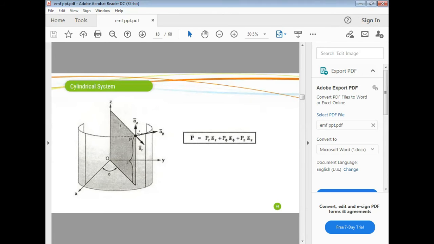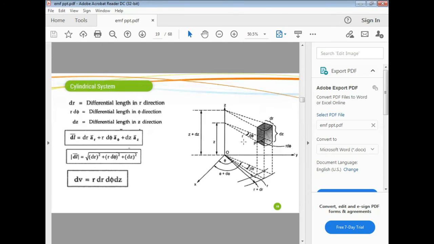So these are the three unit vectors in the cylindrical coordinate system: ar, a phi, and az. Now the vector of the point P is nothing but P vector equals Pr times ar plus P phi times a phi plus Pz times az.